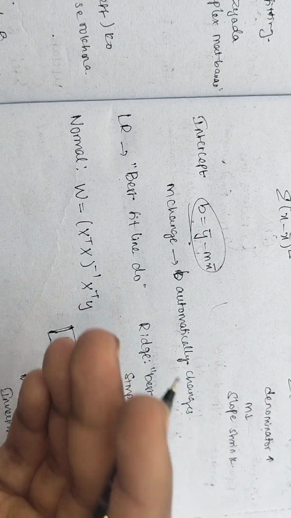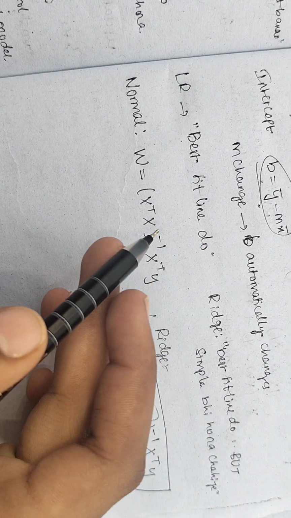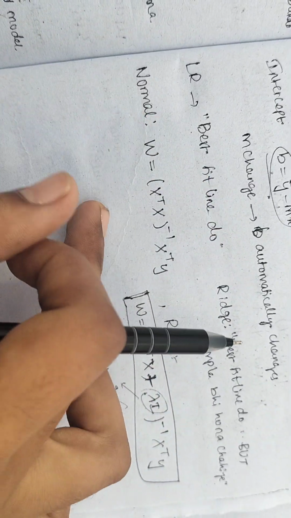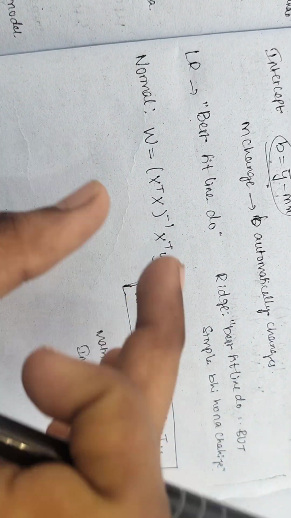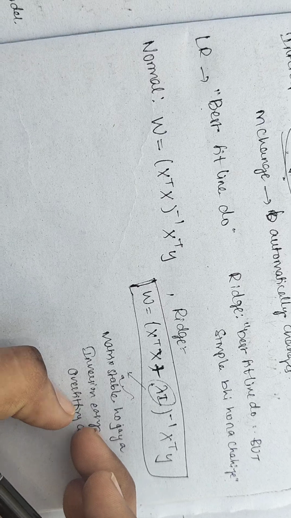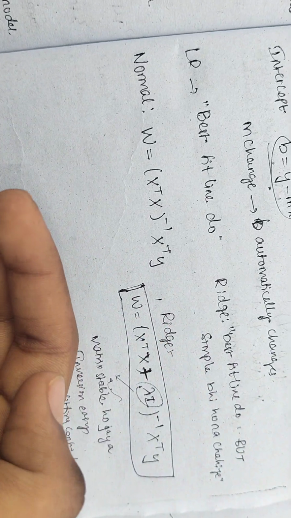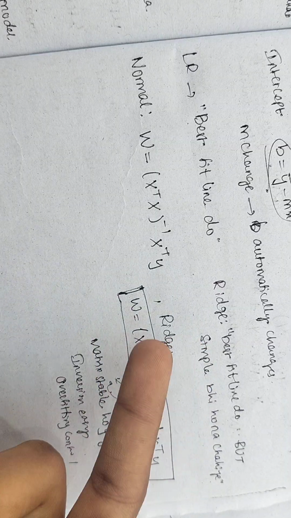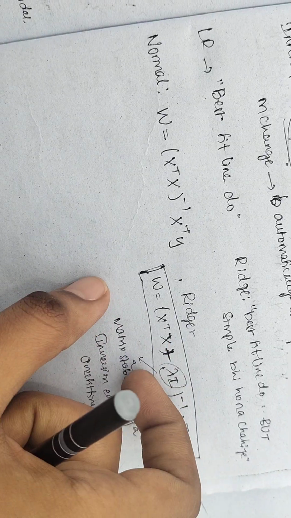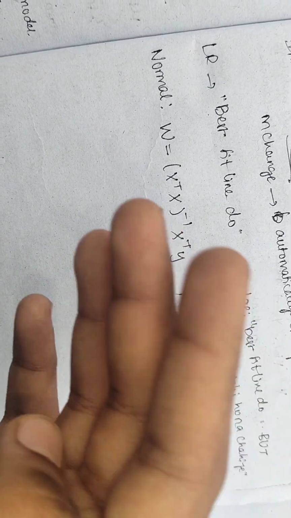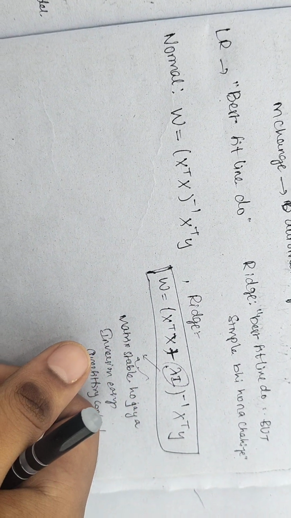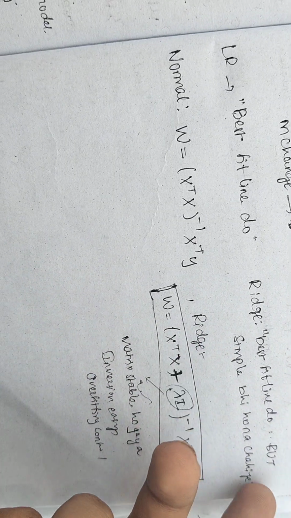Coming to the matrix equation, this is the matrix equation and formula for normal linear regression, and this is the ridge regression matrix formula. Okay, so why is ridge better? It makes the model more stable, reduces overfitting, and makes matrix inversion easier. Everywhere we will be using lambda, and that lambda has an impact on all of these things. It tries to minimize the slope and works well when the features are highly correlated.